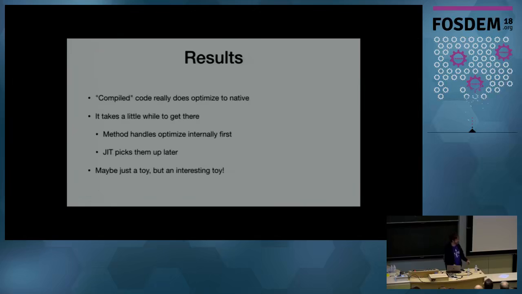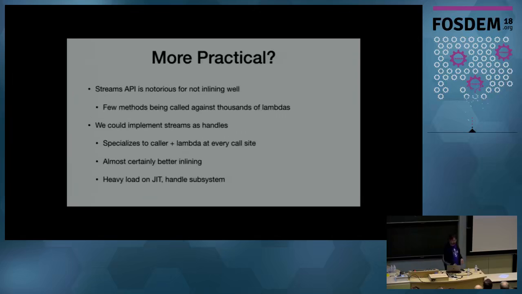Couldn't we do something more practical with this? Now this is going to be the to-be-determined sort of thing. What about the streams API? So with the streams API in Java, you've got a collector, a map, utility functions that you call. You pass in a function, and the map will call your little lambda for each element and replace the results in the list. Unfortunately, everybody in the world is calling into that same map function. The JVM has no way to see through and optimize your map versus somebody else's map. So none of it inlines, none of it optimizes the right way.